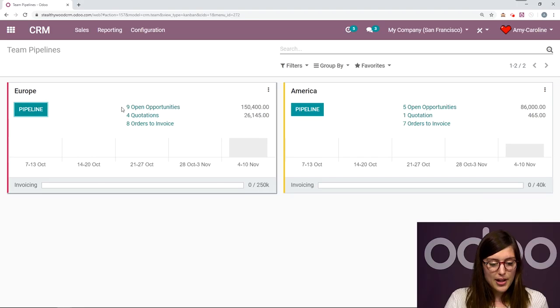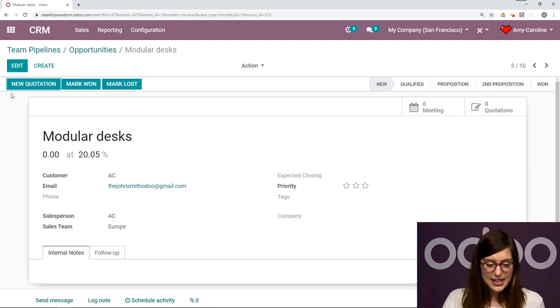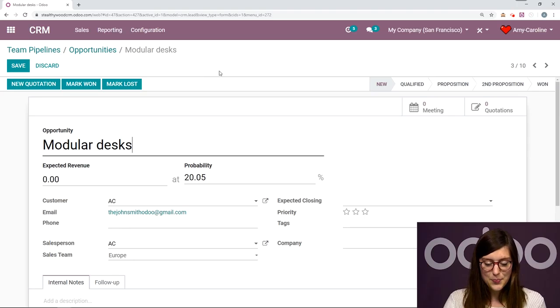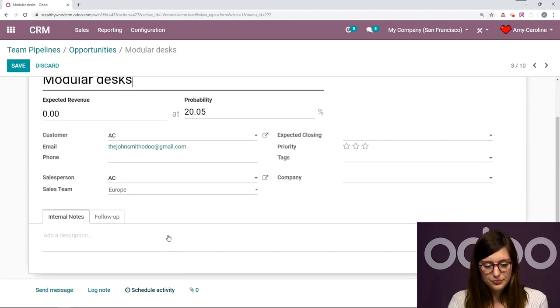So I'm going to click on Pipeline. Okay, and this is the opportunity right here. It's in the new column. Okay, so modular desks. I'm going to select this and click on Edit. Now I sent the email and the subject of the email was modular desks. As you can see, that has been converted to the title. Okay, and the body of the email will be noted in the chatter. All right, we have that right here.